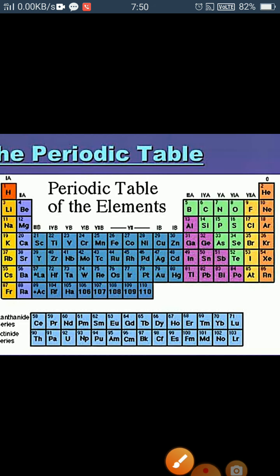So this is the modern periodic table, which is based on the modern periodic law, that is, properties of elements are a periodic function of their atomic number.